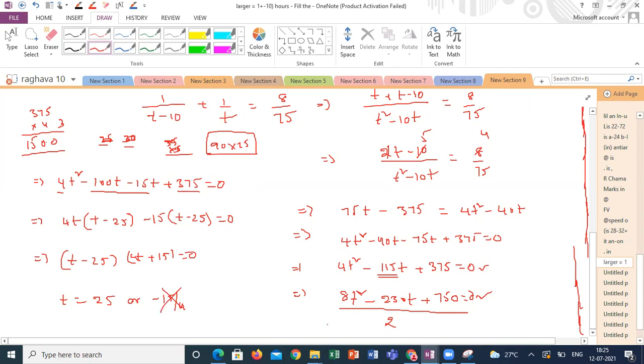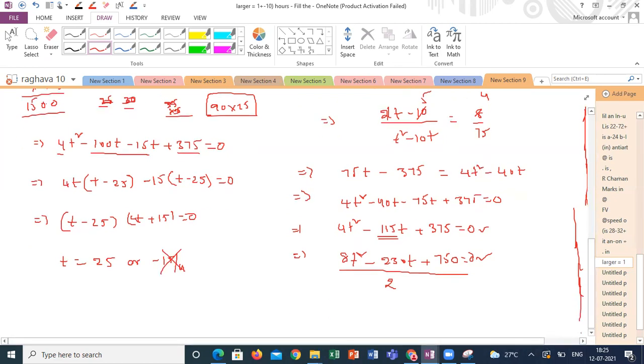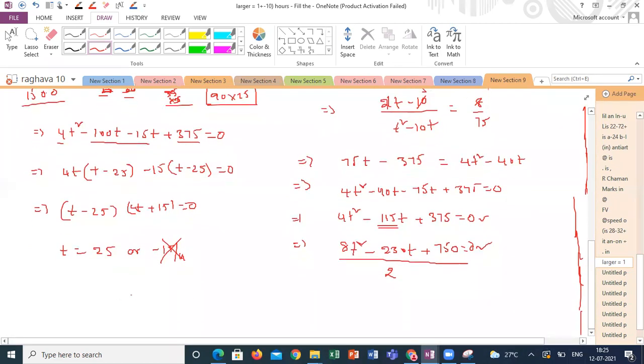Negative values are not valid because t is the time here. So the smaller pipe takes t as 25 hours, representing the time taken to fill separately, and the larger pipe takes 15 hours to fill the tank separately.